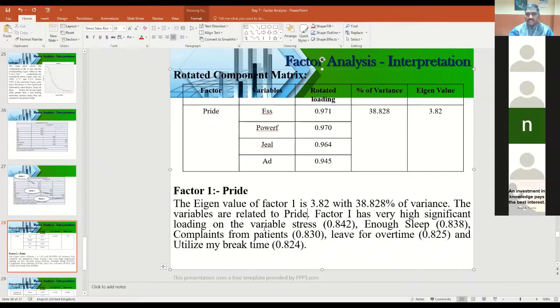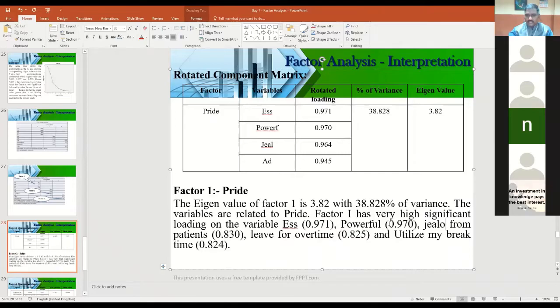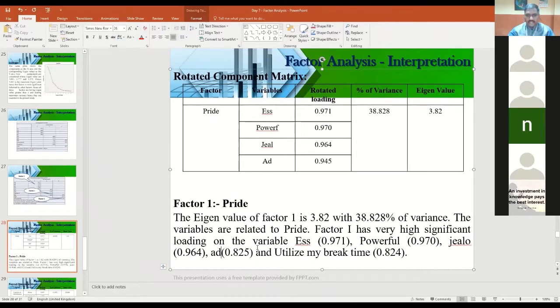Okay, so factor 1 has very high significant loadings on the variables. What is the first variable? Essential, 0.971. And then powerful, 0.970. And jealous, others feeling jealous about him, 0.964. And advertisement, 0.945. So like this, you have to write the interpretation for the final factor table.